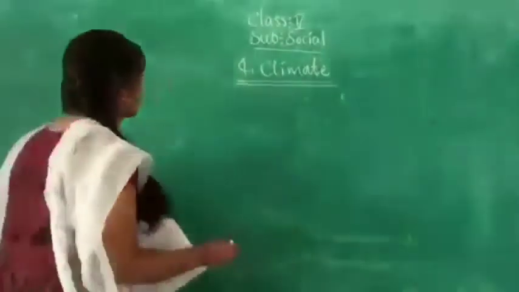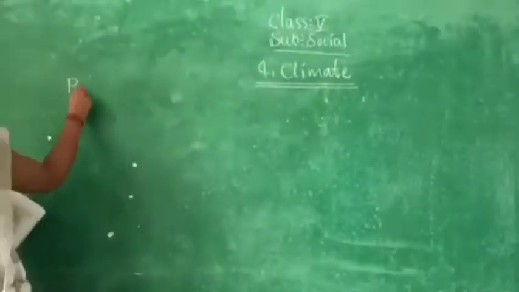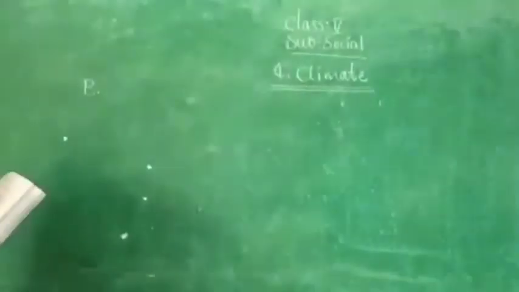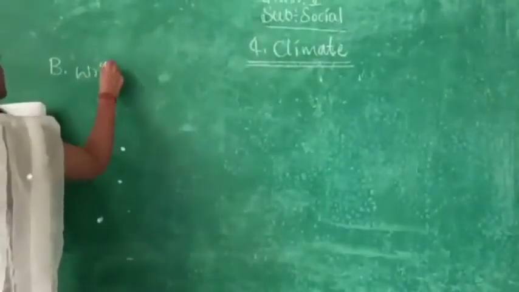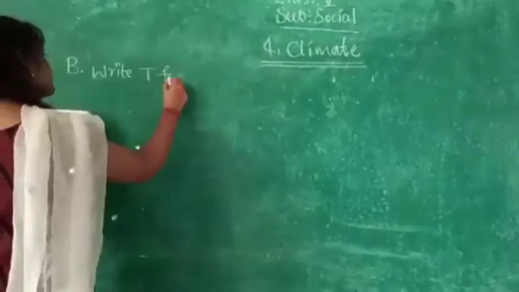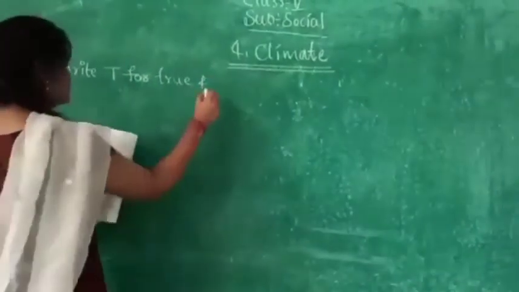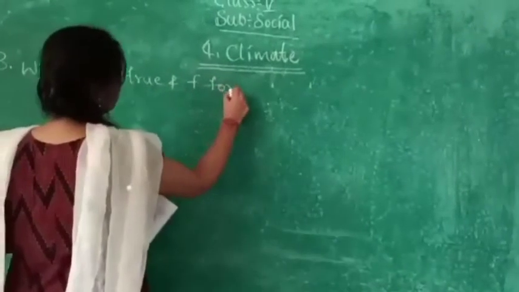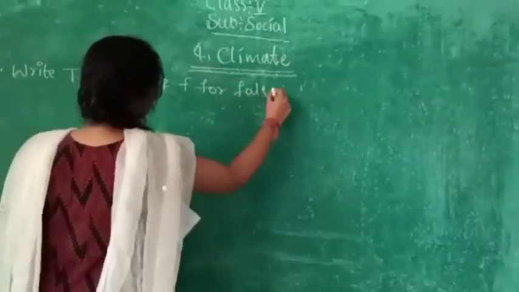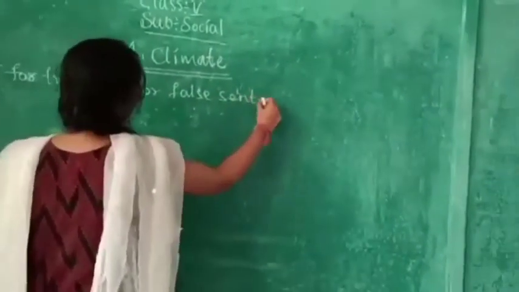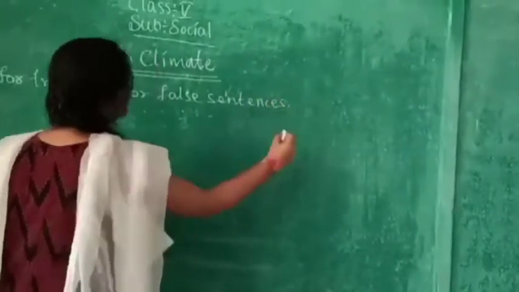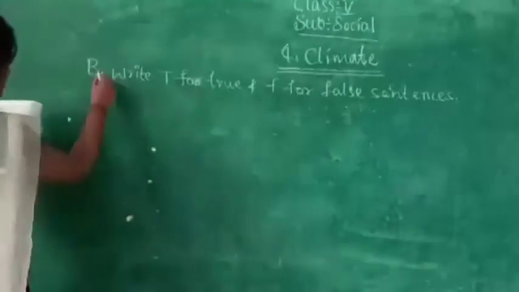There is no need of writing in the classroom, just write in the textbook.